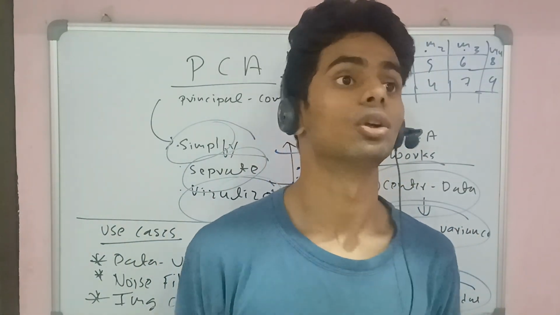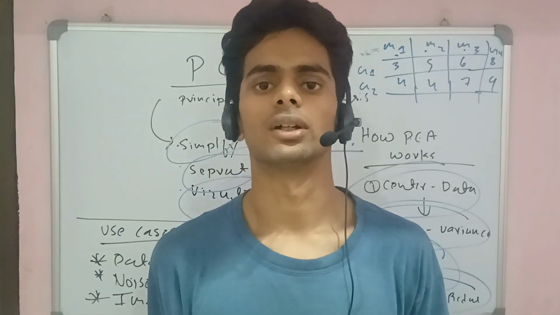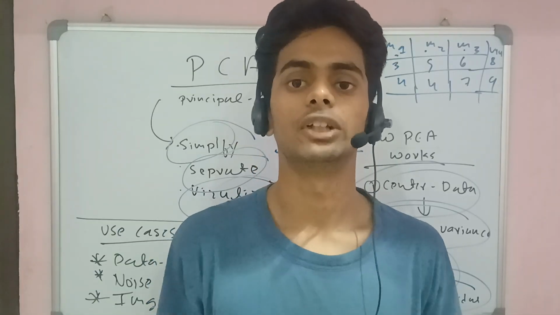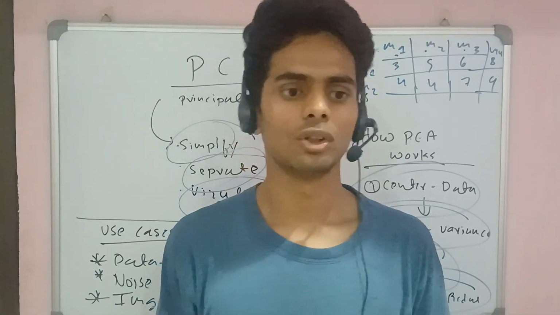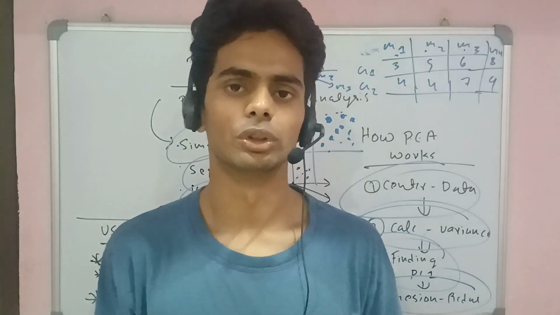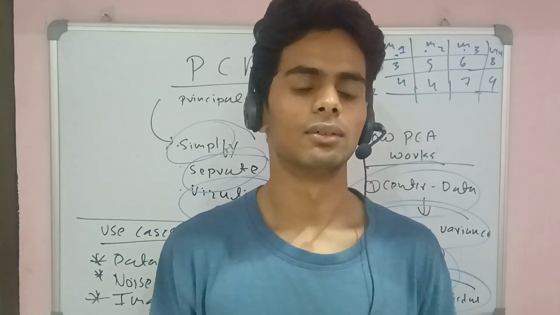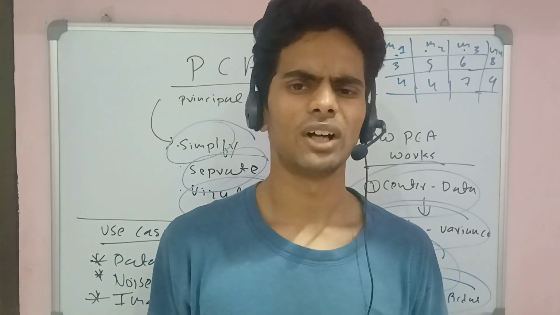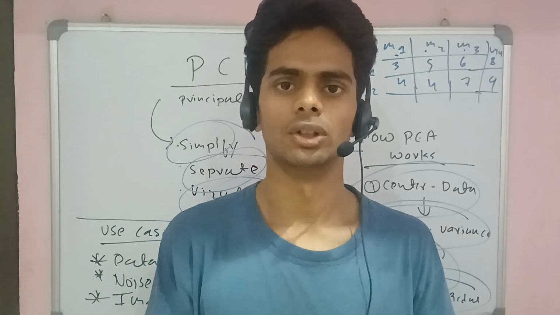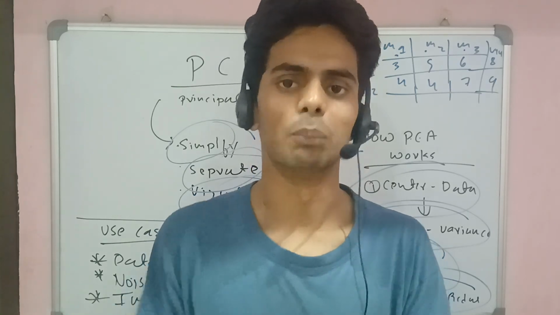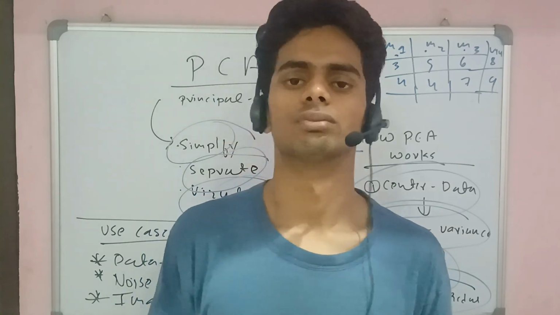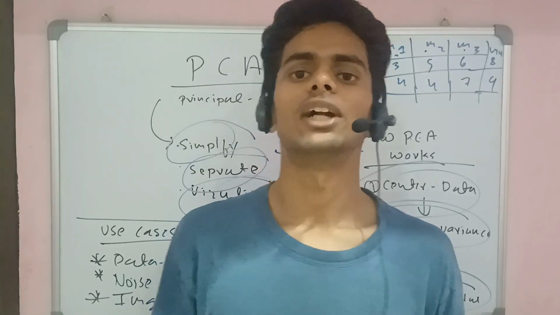Lots of data is not very important, so we reduce it and capture only the important data. This also reduces the memory size. Why use unwanted data? We use only important data to train our model, which also reduces noise. So that's all about PCA.